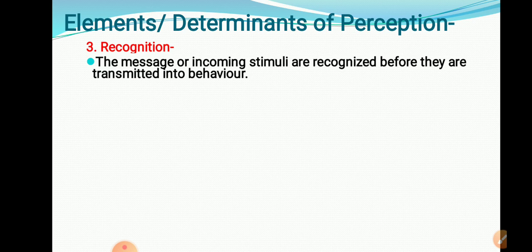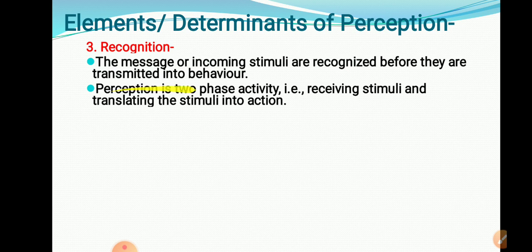In stimuli we get the message first, the first determinant. The second determinant is attention, so we are paying attention on that stimuli or message. Now the third stage is carried out in the mind of the individual: the incoming stimuli are recognized before they are transmitted into behavior. Recognize means the individual tries to understand before it is converted into action.